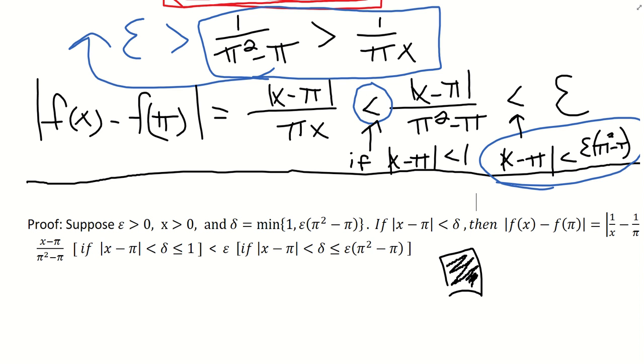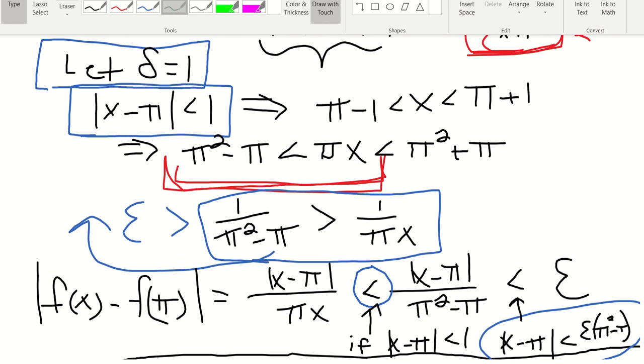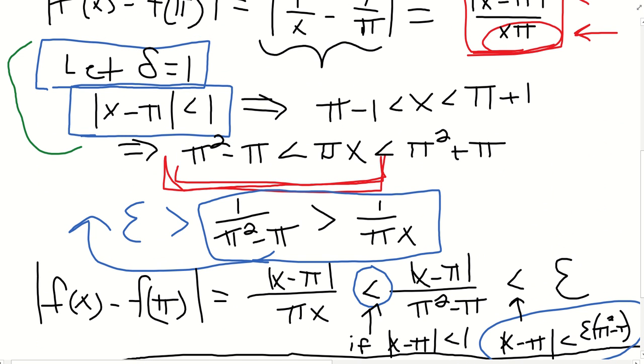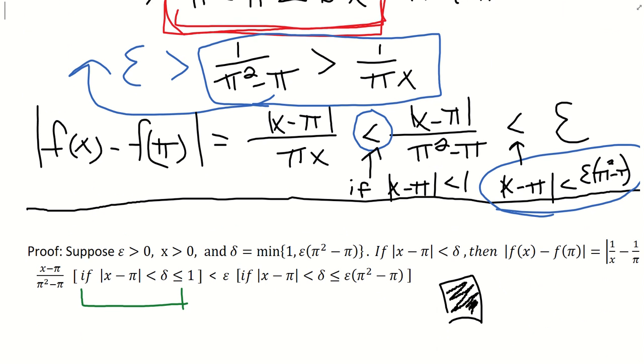Let me get the pen again, and I'm going to put it in green. This statement right here is coming directly from this fact right here. This is where we started the side work. We set delta equal to 1, and then we started unfolding this absolute value to get all this information. That is where we threw it in down here at the bottom.